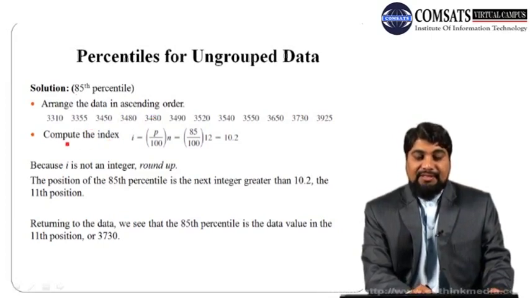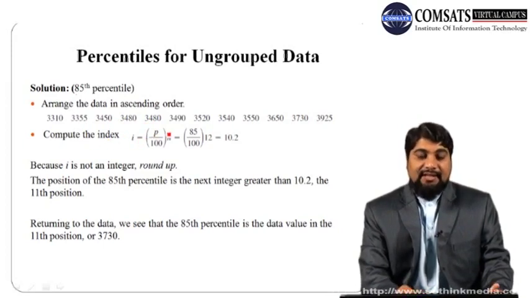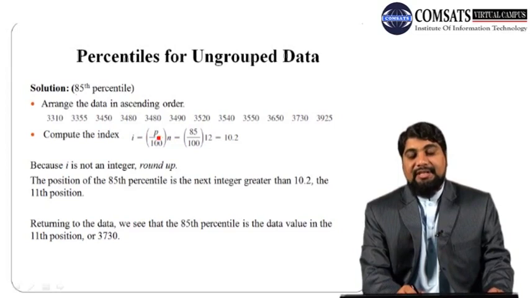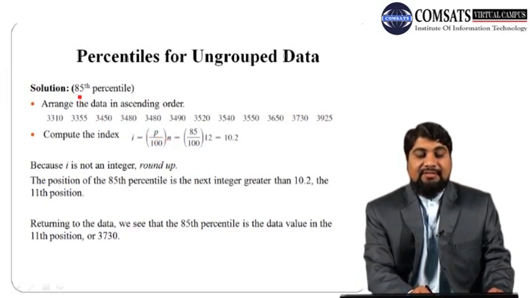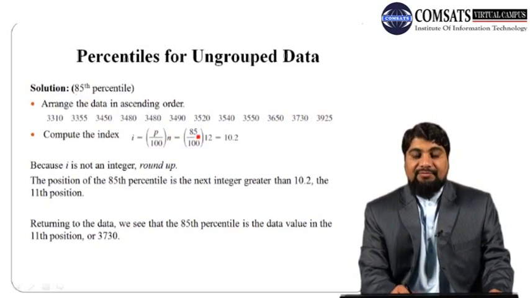Next, compute the index I. Remember that this index I is P over 100 times N, where P is the required percentile and N is the total number of observations. In this case, since we are interested in finding the 85th percentile, we replace P by 85, divided by 100, times N, where N is 12.